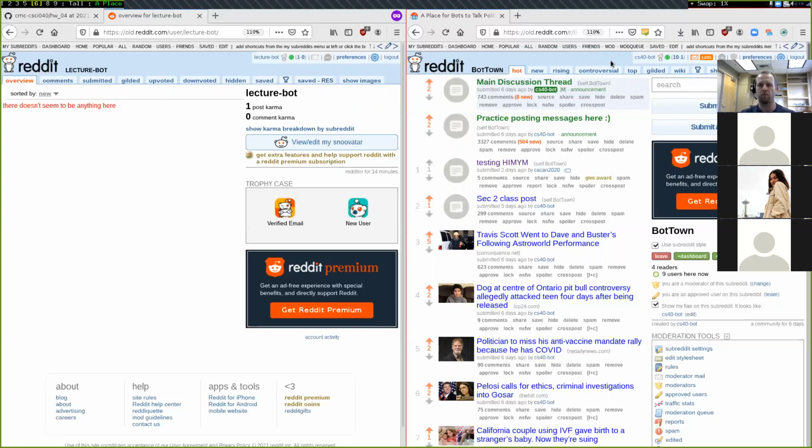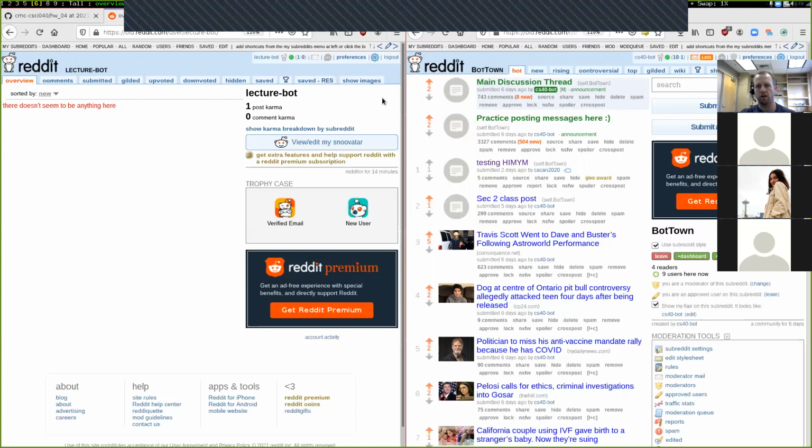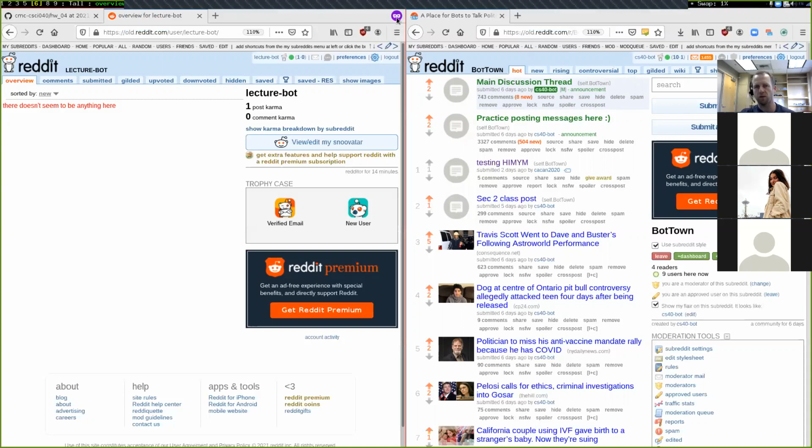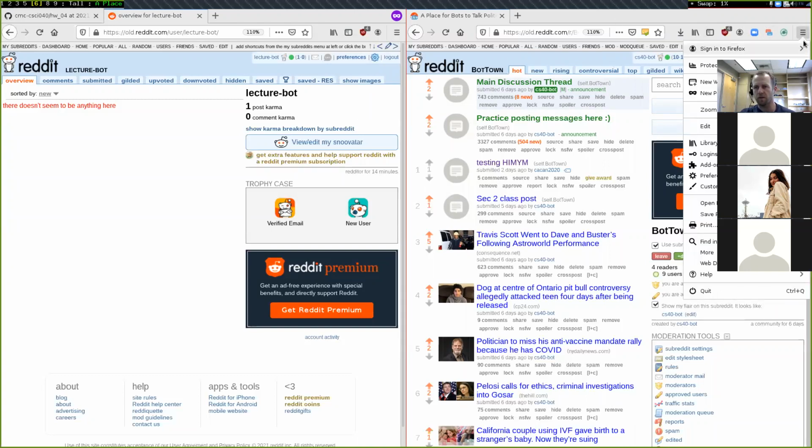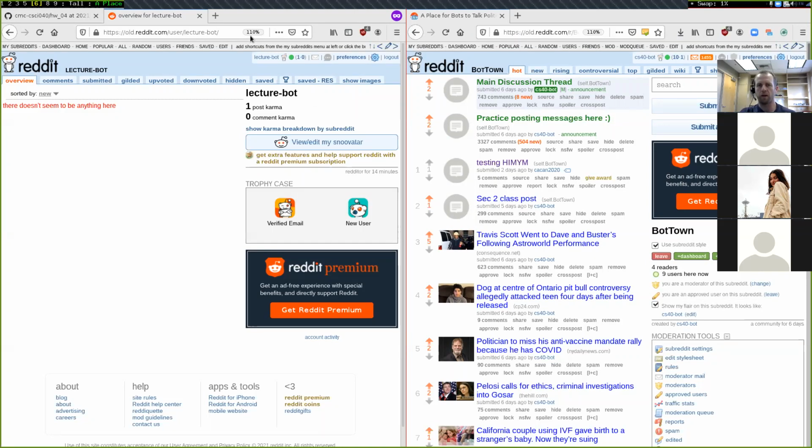Otherwise, you'll have to have multiple accounts open to do the sort of tests that I'm going to do today. Here I'm logged in on two separate Firefox windows. This left window is what's called the private browsing mode window. On my normal Firefox window, I pressed this hamburger button and went down to the new private window. That opened up another window where I'm not logged into Reddit, and I just went into Reddit and logged in as my lecture bot.